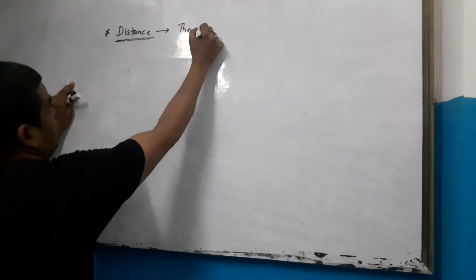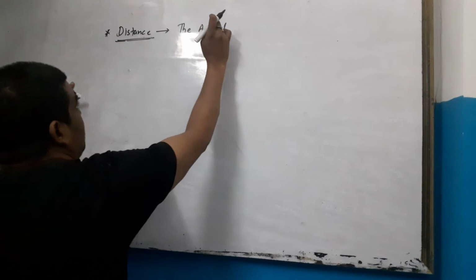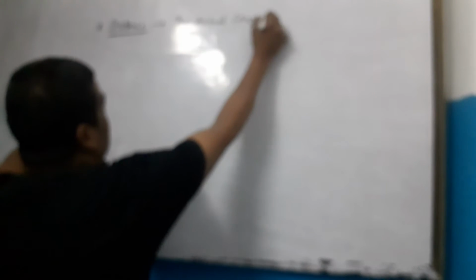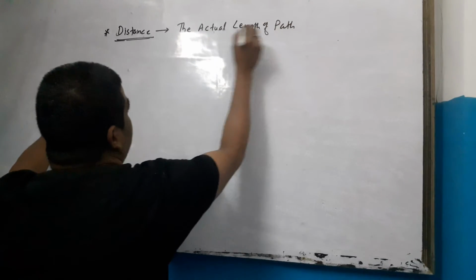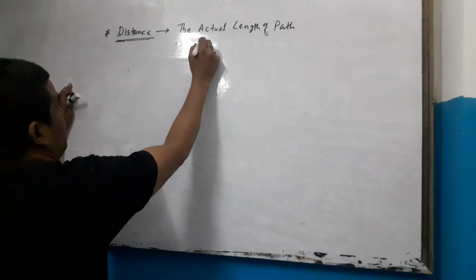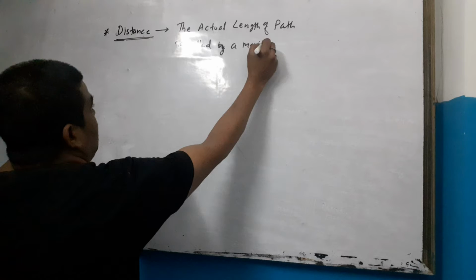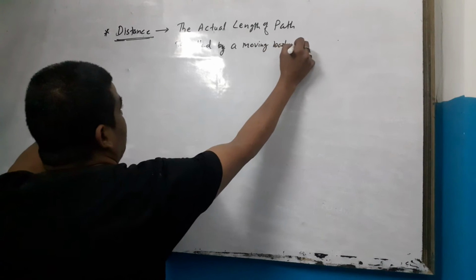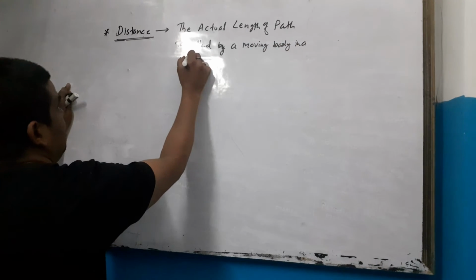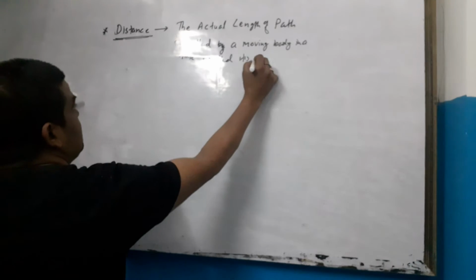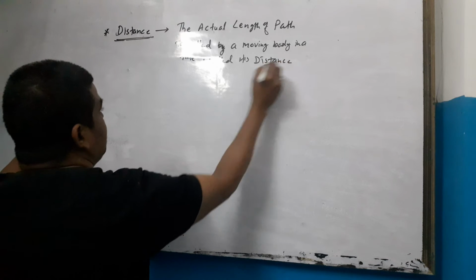Distance is the actual length of path traveled by a moving body in a time.